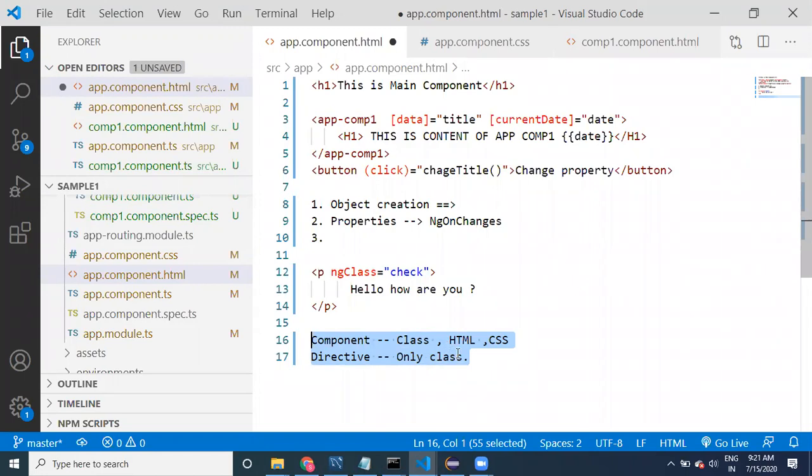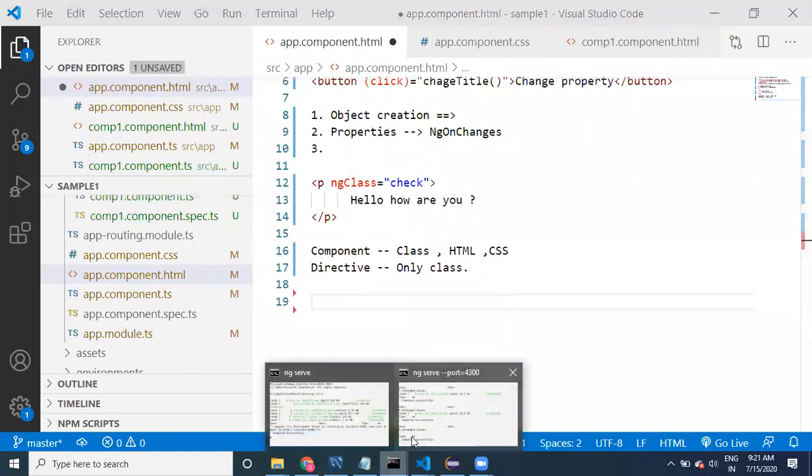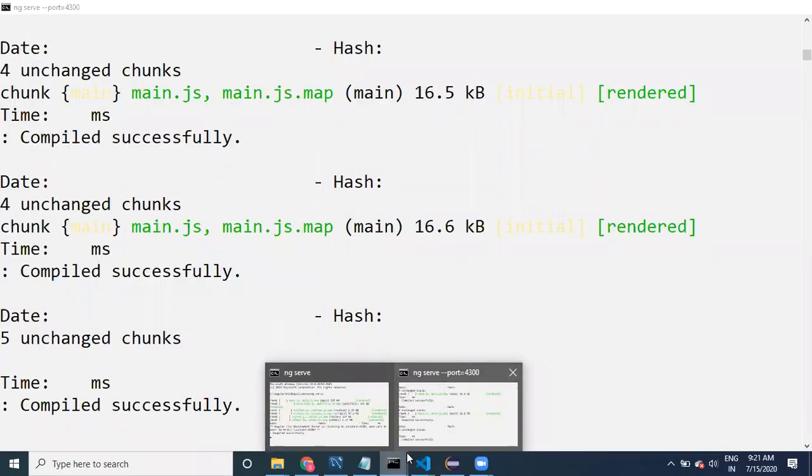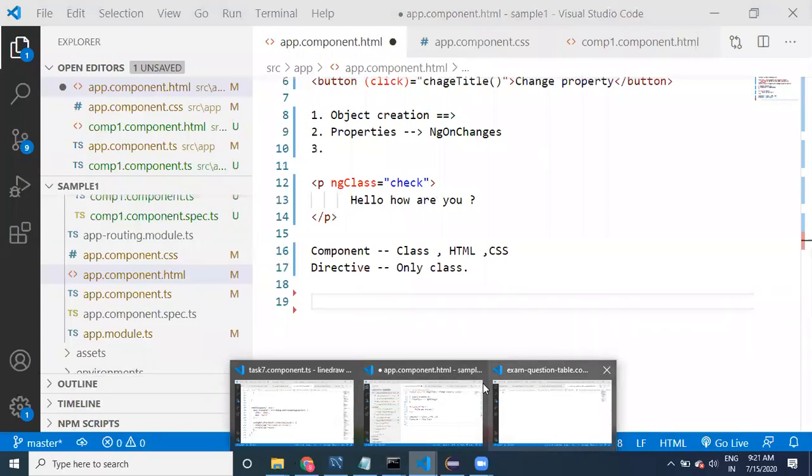I'm going to show you examples, guys. I'm going to provide one example. How to create a component, I will tell you. Okay, let us go to the code.